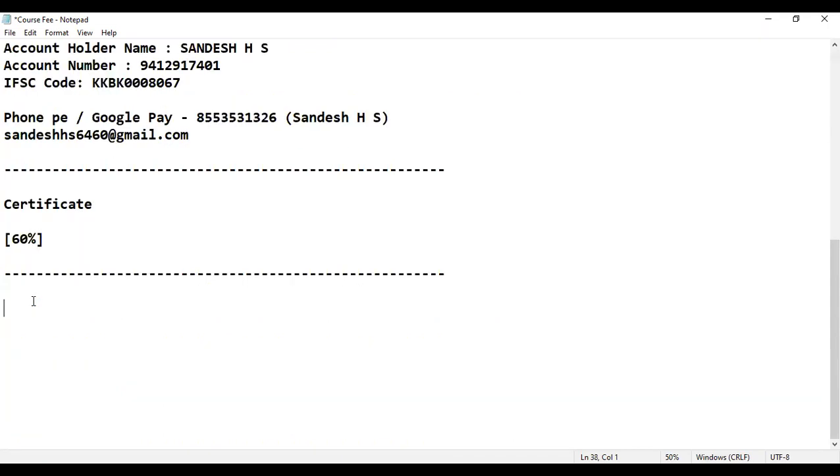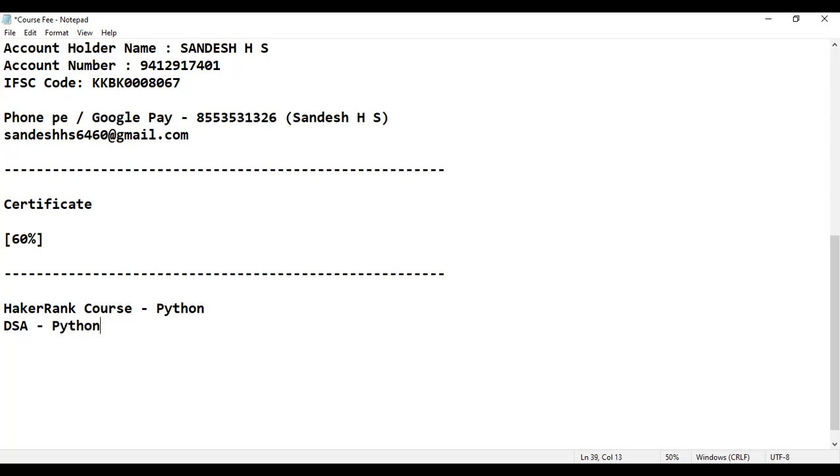And one more thing, I'm planning to start a HackerRank course for Python programming. That means completely HackerRank, HackerEarth, all those technical programming questions which will be asked in product-based companies, and I'm planning to start that batch as well. Next, I'm planning to start data structures and algorithms using Python.